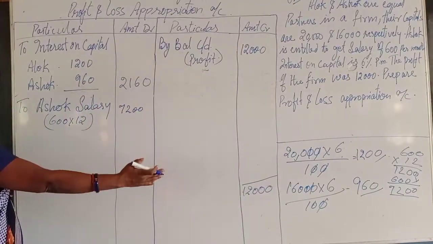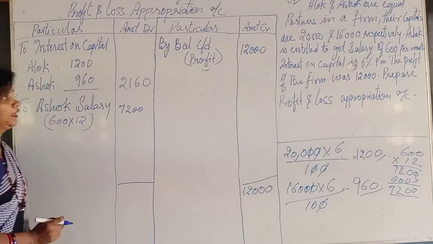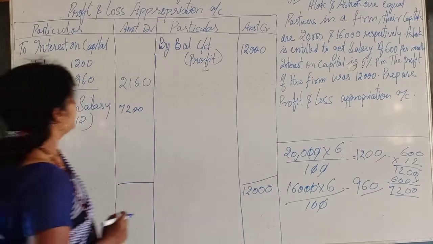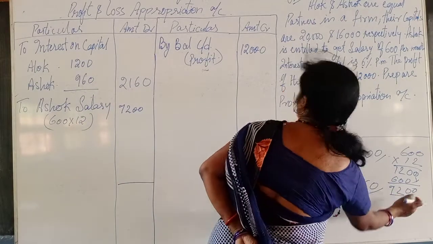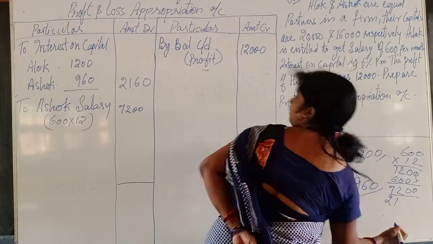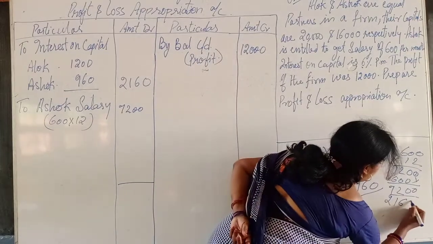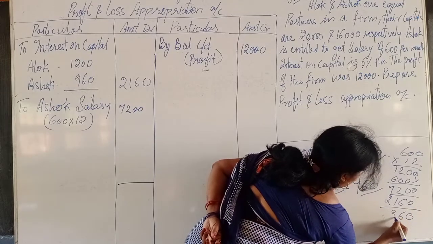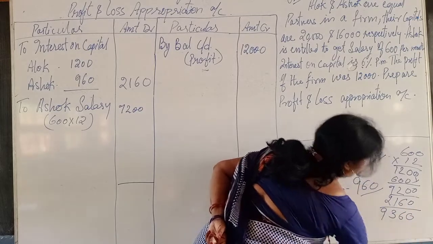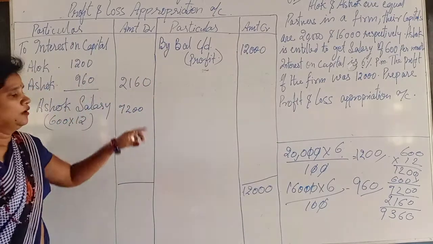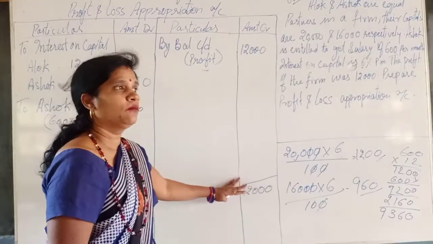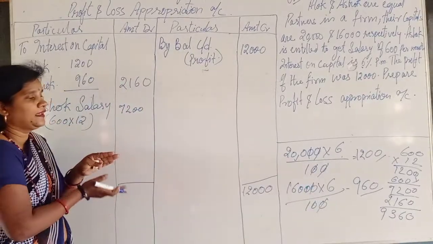Now in rough we will make the total of this side, 7272, and now in the rough I am going to give you 7200 plus 2160, the total of this is 9360. Which amount is less? The credit side total is more and the debit side total is less than the credit side.